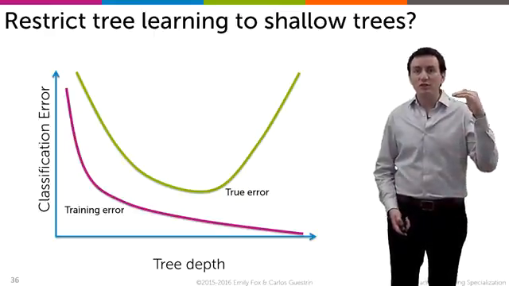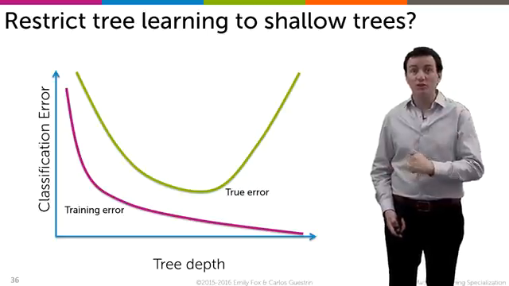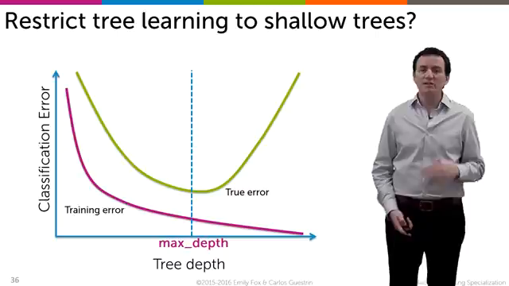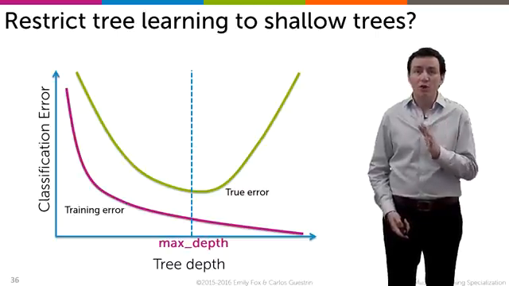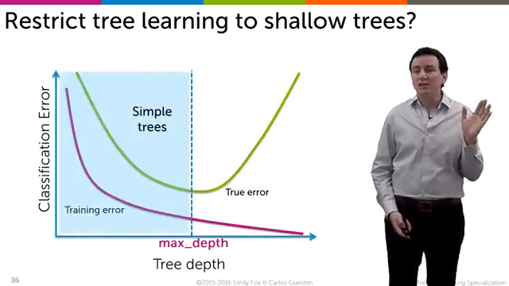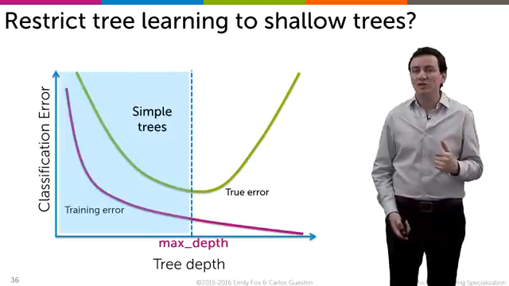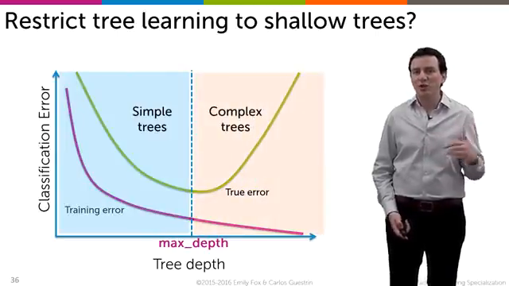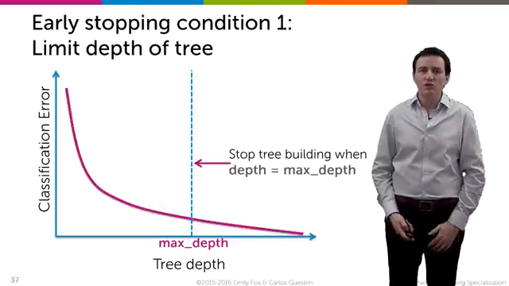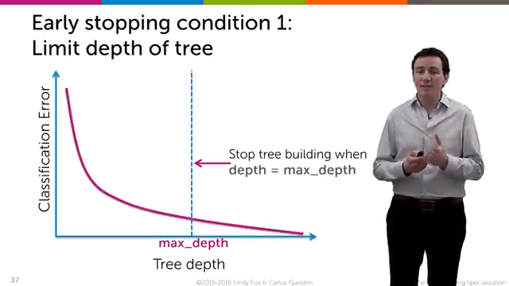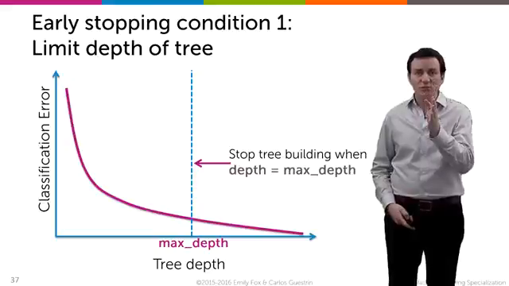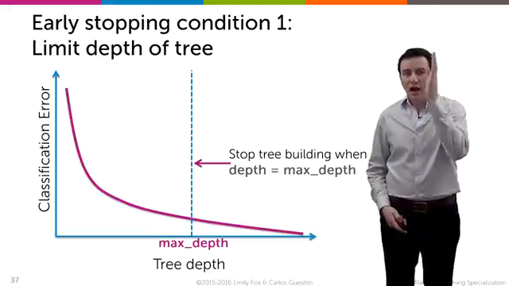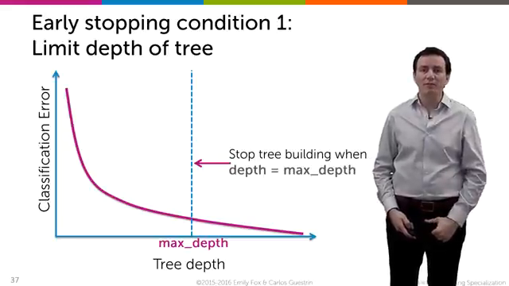Now, we know that the training error goes down as you increase the depth of the tree, but the true error goes down and goes up. So maybe there's some magical max depth where before that, the trees are simple, they get to good true error, but after that, the trees get too complex and the true error keeps going up. And so this max depth is going to be a magic parameter that we provide, where we stop going down the recursion once we hit that max depth.